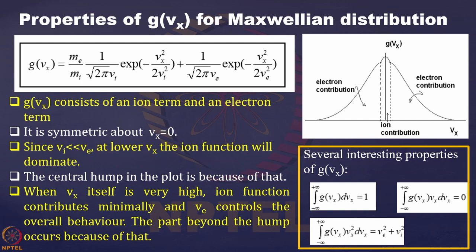Now we would like to get the property of Gvx for the Maxwellian distribution. So Gvx consists of an ion term and an electron term. It is symmetric about vx because you can see the exponent is vx square. Since vi is much less than ve, only at lower vx will this ion term be important, and it will not be important at the higher vx values.